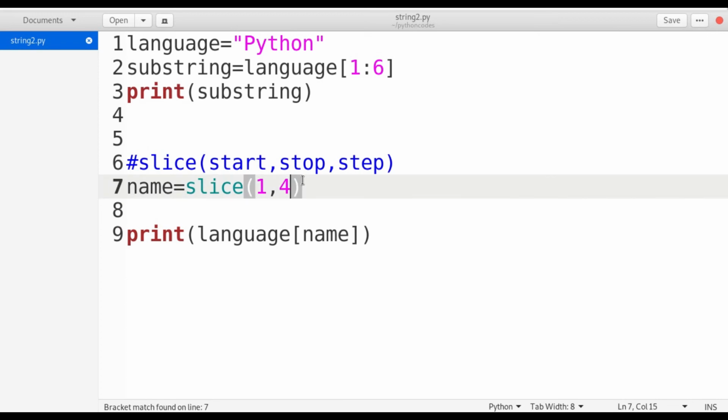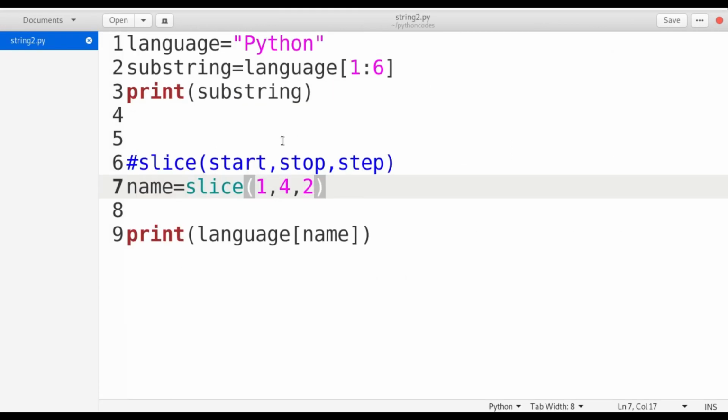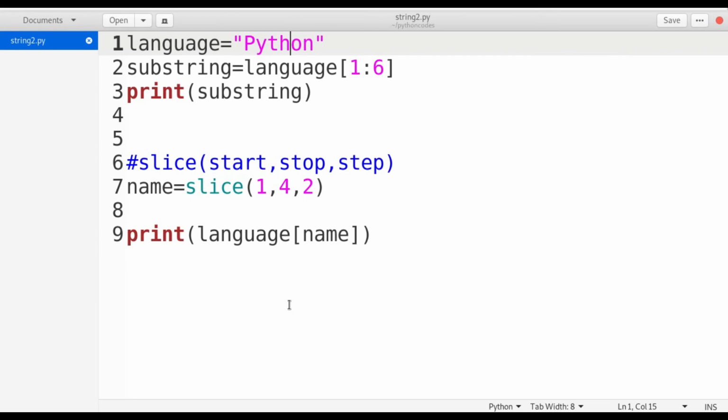Suppose if I mention here a step value, it's going to get YH because I mentioned here step 2. First of all, it's going to take the value at 1. After that, I'm giving the step value, so it moves forward 2 steps. So starting from 1, 2, the third value is H. So that's why it gives YH. Okay. So in this way we are going to extract the strings and variables.